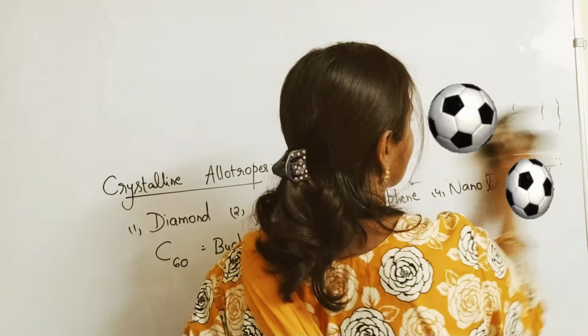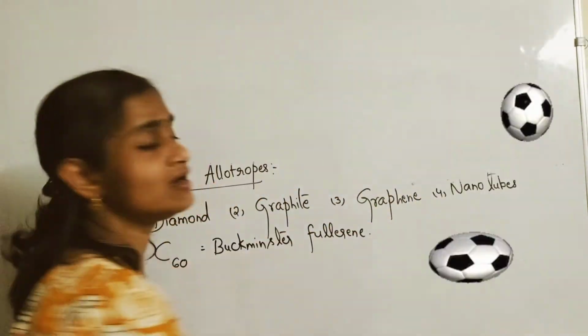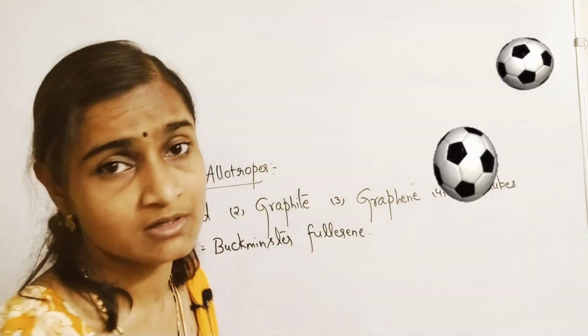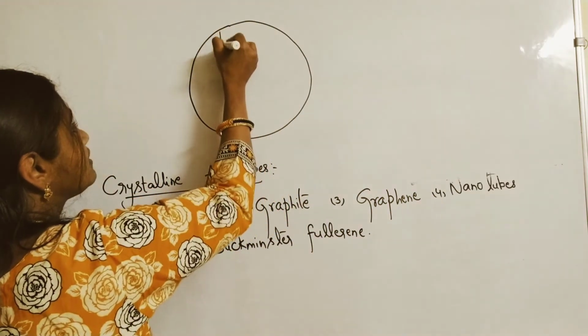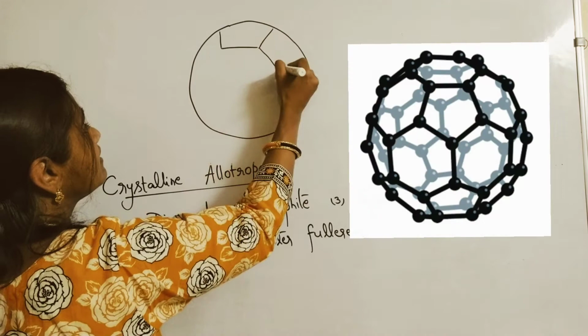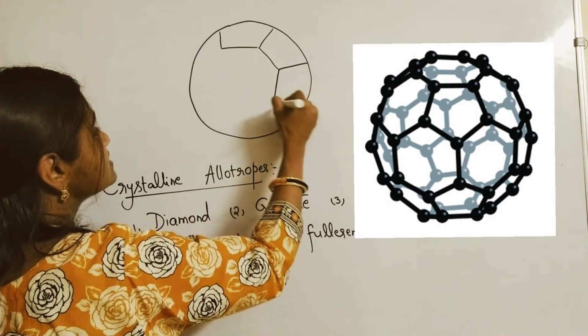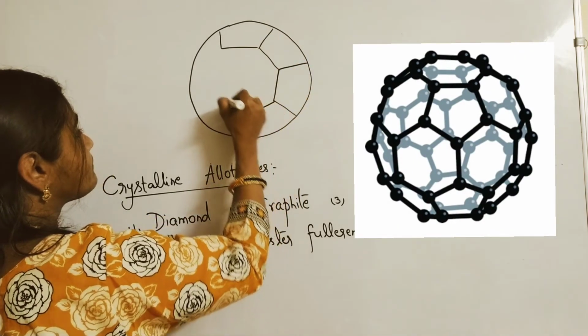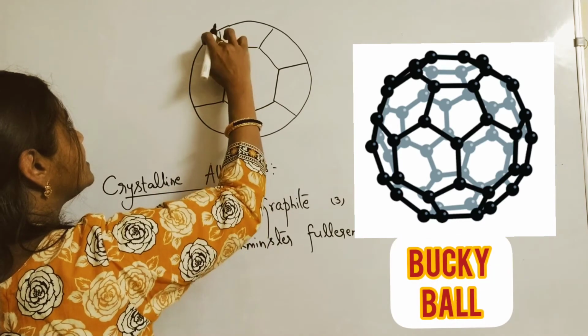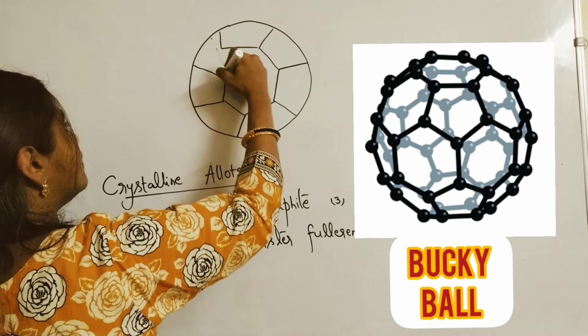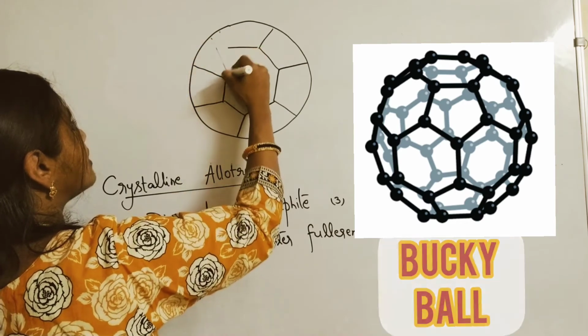What is a buckyball? A football-like structure, which consists of hexagonal and pentagonal ring structures. So these are buckyball structures.